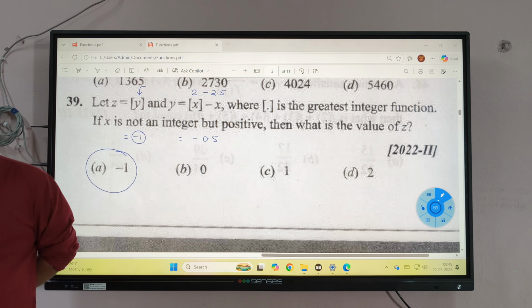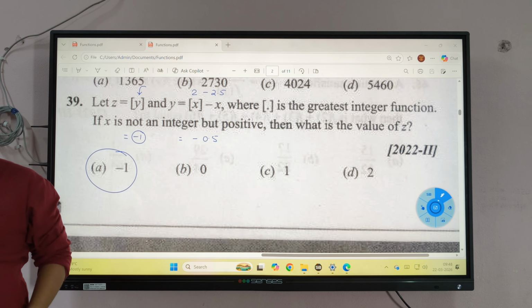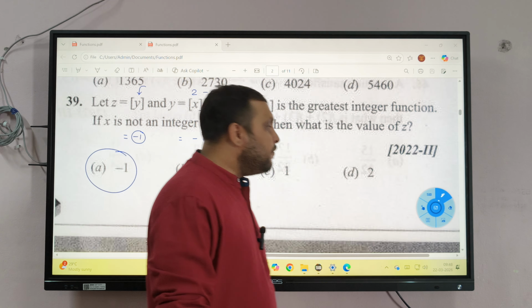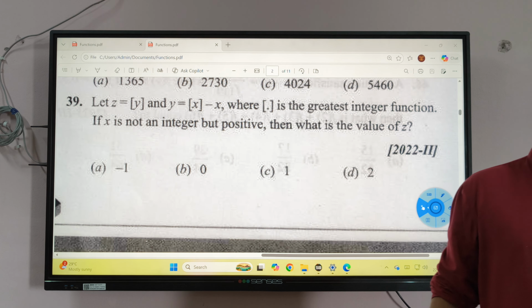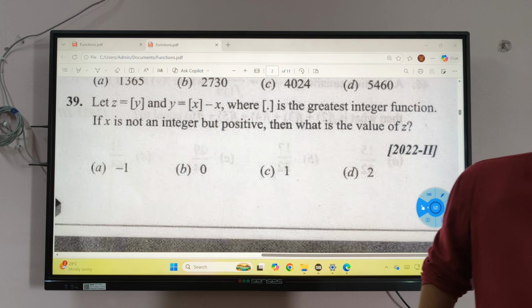Understood? Clear? Try it with any other number. 1.1. Try it with 1.1. Try the same question with 1.1 also. Understood?